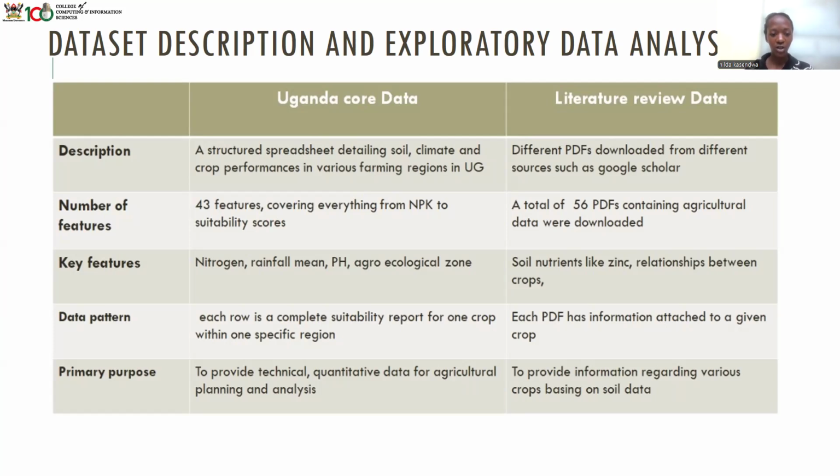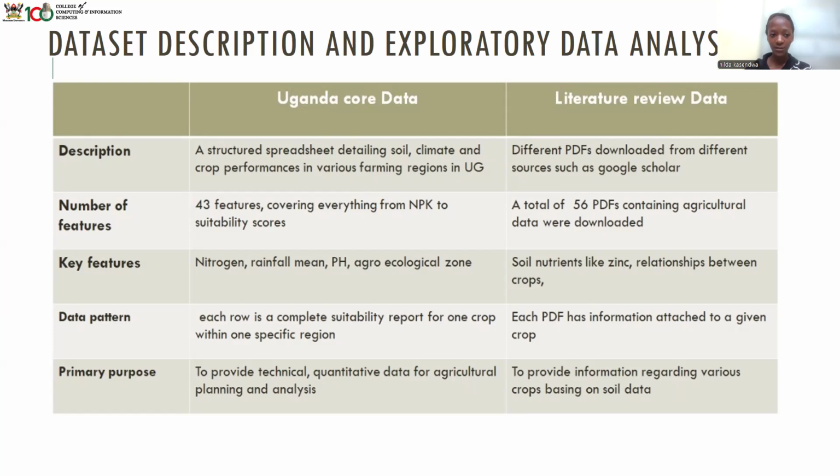And the key features were nitrogen, rainfall, pH, agroecological zone, and each row is a complete suitability report for one crop within a specific region. The crops included maize, rice, and cassava. Then the primary purpose of this data set was to provide technical, quantitative data for agricultural planning and analysis.